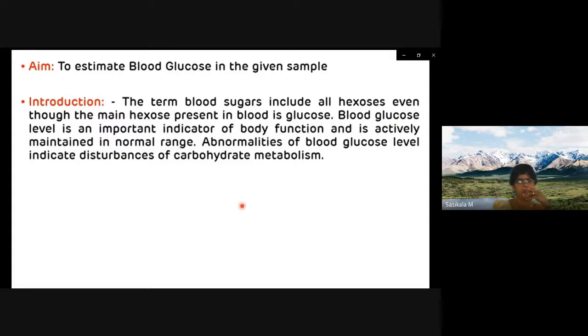The two main hormones which regulate the blood glucose level are insulin, which is a hypoglycemic hormone, and glucagon, which is a hyperglycemic hormone. Any abnormality of the blood glucose level indicates disturbances of carbohydrate metabolism. One important lifestyle disorder associated with abnormal blood glucose is diabetes mellitus, which is characterized by hyperglycemia, meaning an increase in the blood glucose level, which occurs due to absolute or relative insulin deficiency.